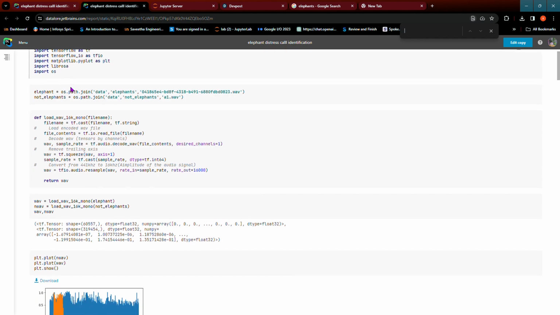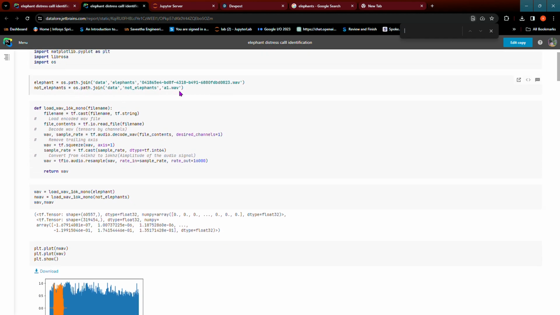These are the dependencies, and I've included the path for the data. We obtained this data from the Elephant Listening Project in the Congo rainforest, which includes numerous audio data files of forest recordings, which include elephants too.